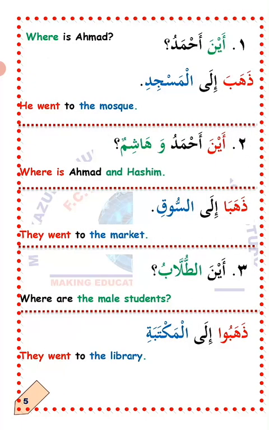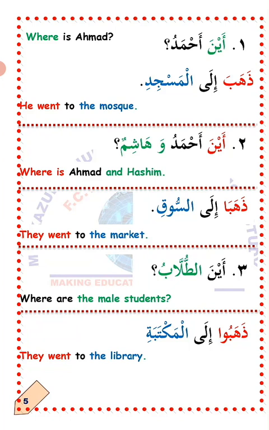Wahid, number 1. Aina Ahmad? Where is Ahmad? This question is being asked about only Ahmad, which means a masculine verb is going to be used in responding. Now the answer: Dhahaba ila al-masjid. He went to the mosque. Dhahaba, not dhahabat.